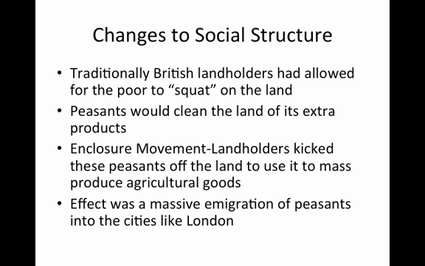However, with the Industrial Revolution and mass production, peasants were actually getting in the way. At this point, landowners wanted to use every inch of land to mass produce agricultural products. This led to the enclosure movement, in which landholders kicked these peasants off the land in order to use it to mass produce agricultural goods. The effect was a massive migration movement of peasants into major cities like London.